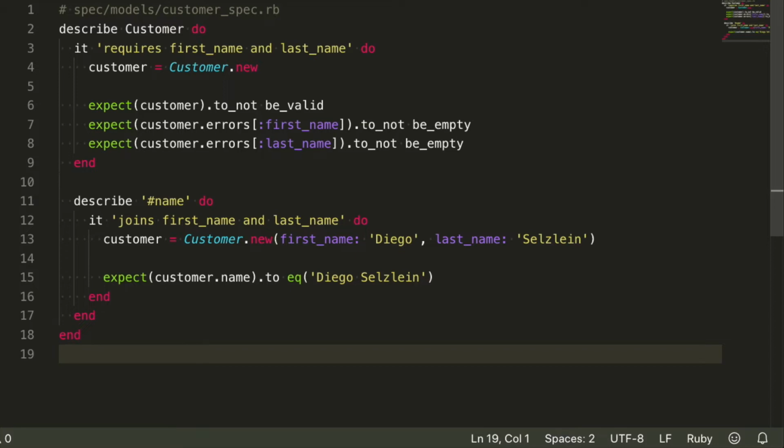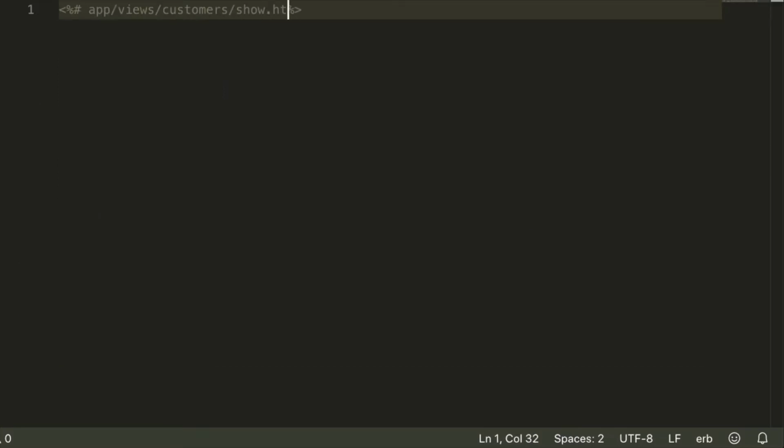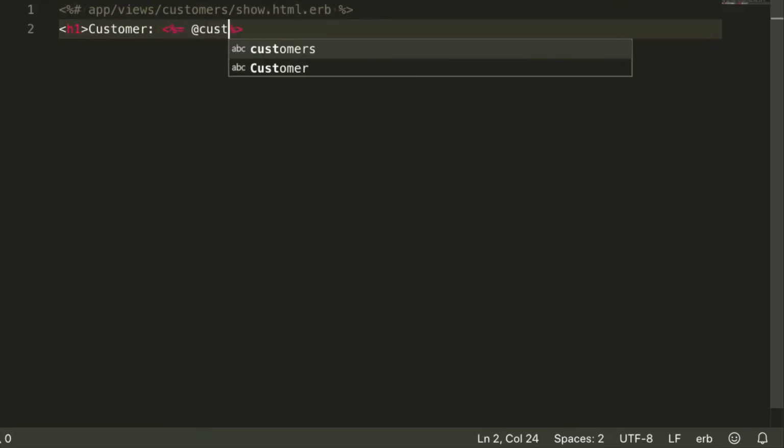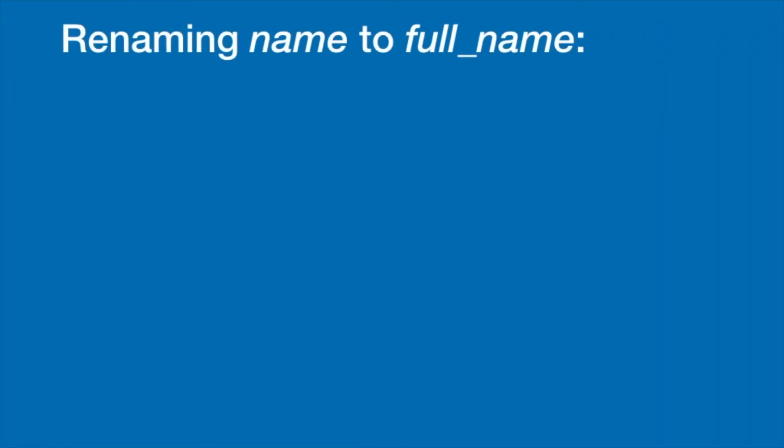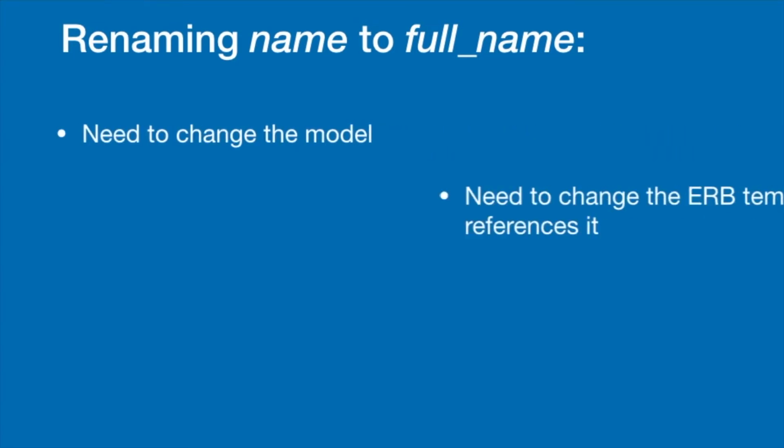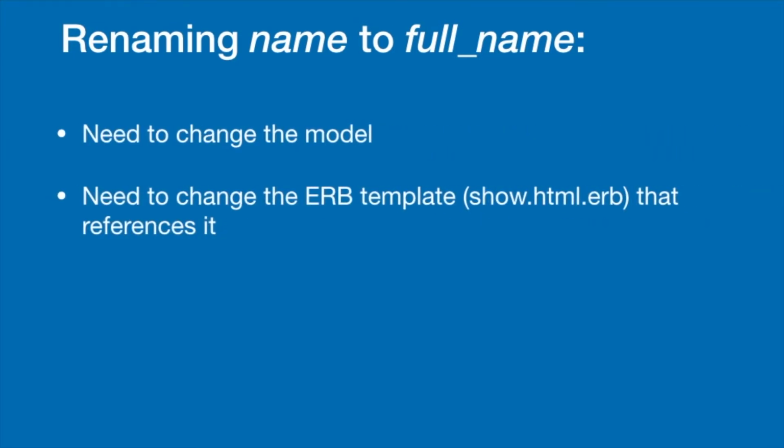Since your highly detailed tests are tightly coupled with your implementation, changing the implementation will almost always mean having to change test code too. Let me give you an example. Suppose the show page uses the name method like this. Then you decide to rename name to full_name. Besides the model and the ERB template that uses it, you will have to change your test too. And this adds up as your test suite grows. The more test code you have, the slower it gets to change your code.